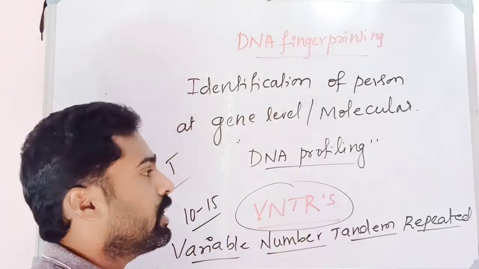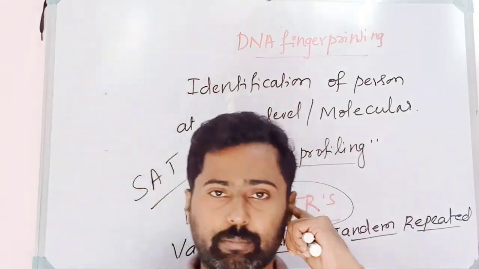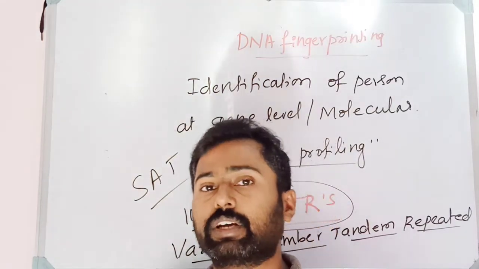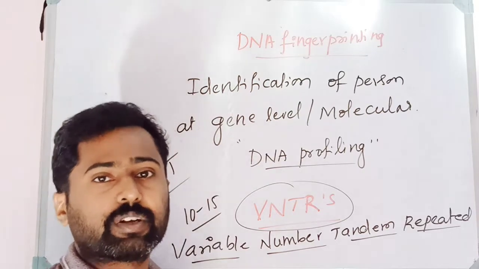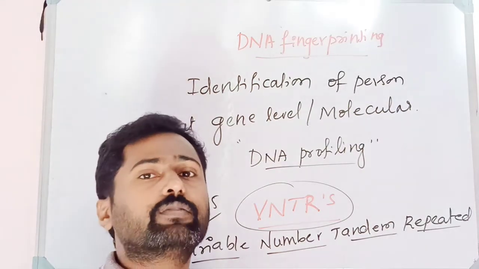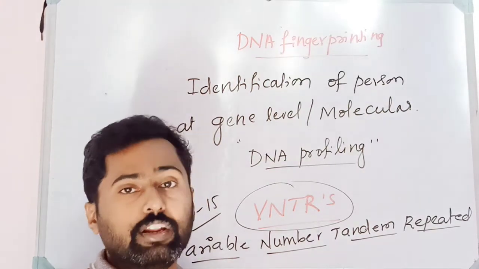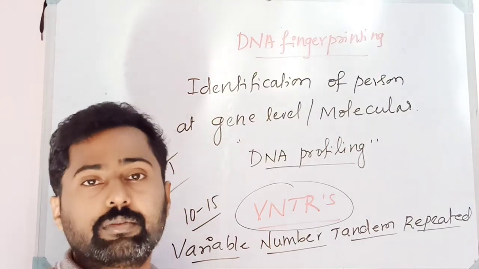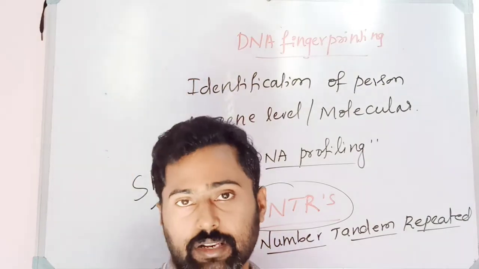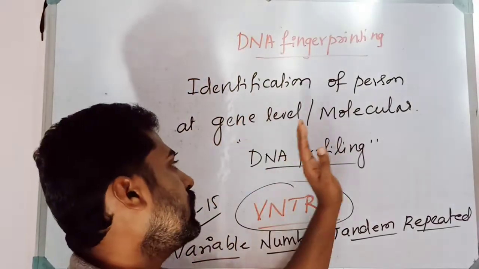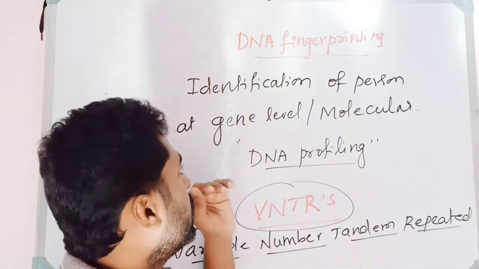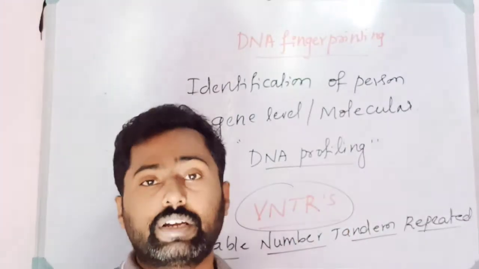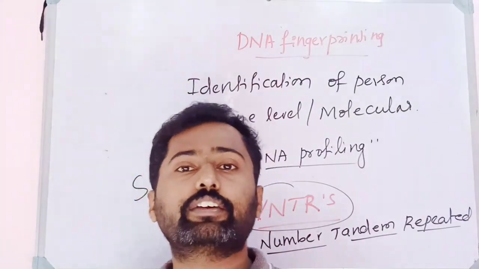So here we are creating a profile. I think you know what a profile is. One person's profile is different from another person's profile, isn't it? Now what happens to my profile? It means work experience, the career, my education is different from another person, isn't it? So educational qualification may be the same, but the work experience and the workplace may be different from one person to another person, isn't it? So it is just like creating a profile. So here also the molecular profile or DNA profile of one person is different from another person. So this is also called genetic fingerprinting. DNA fingerprinting is also called genetic fingerprinting.